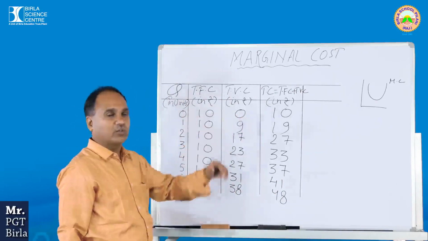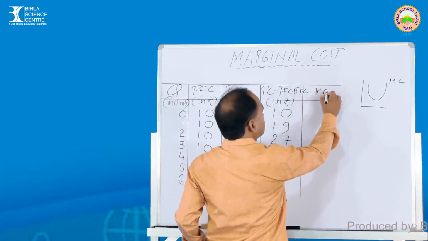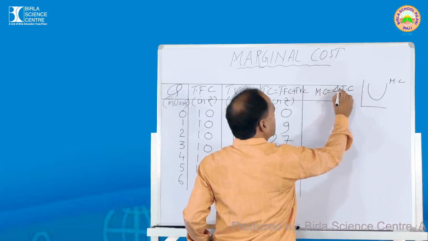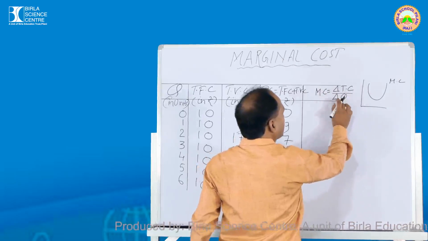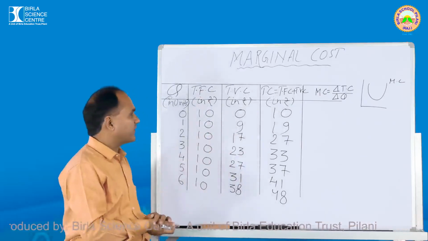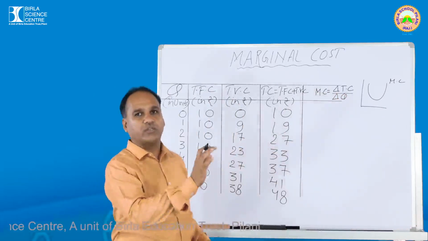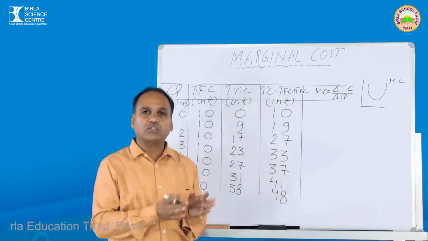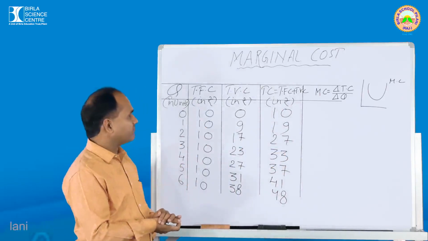Next, in the last column, you are going to use the formula of marginal cost. See, marginal cost is equal to delta C divided by delta Q. Delta C means change in the cost, and delta Q means change in the quantity. There are two ways by which you can define marginal cost. Marginal cost can be defined as the change in total cost due to one more unit of output. There is another definition: marginal cost means the additional cost incurred to produce an additional unit of output.